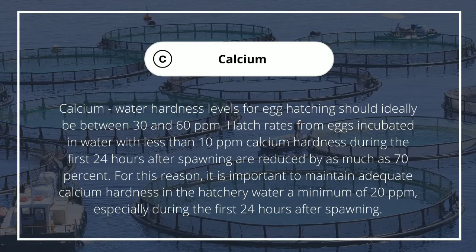Hatch rates from eggs incubated in water with less than 10 ppm calcium hardness during the first 24 hours after spawning are reduced by as much as 70%. For this reason, it is important to maintain adequate calcium hardness in the hatchery water, a minimum of 20 ppm, especially during the first 24 hours after spawning.